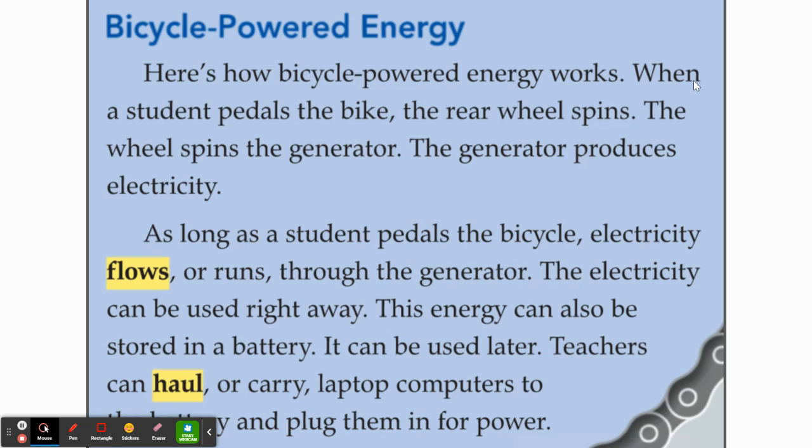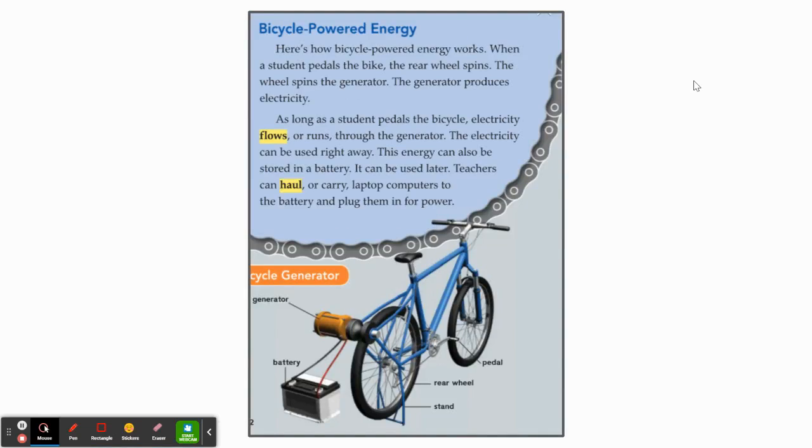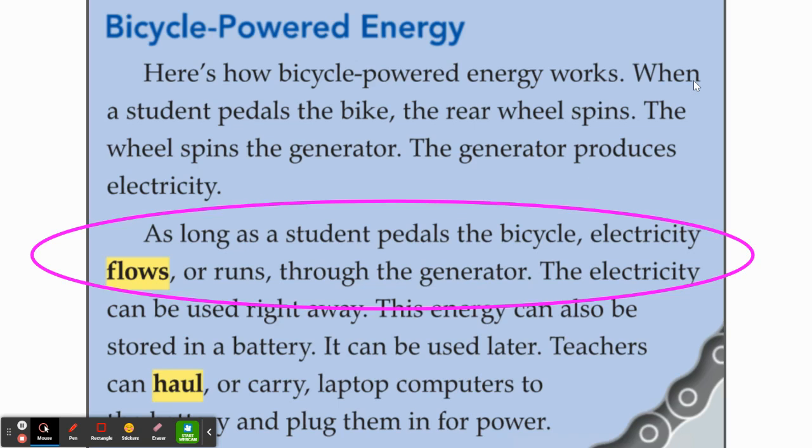The generator produces electricity. So you can see in this diagram, which is a text feature, the different parts of the bicycle and how it is connected to the generator and the battery to store the energy. So the author on this page was showing us and teaching us how bicycle-powered energy works.